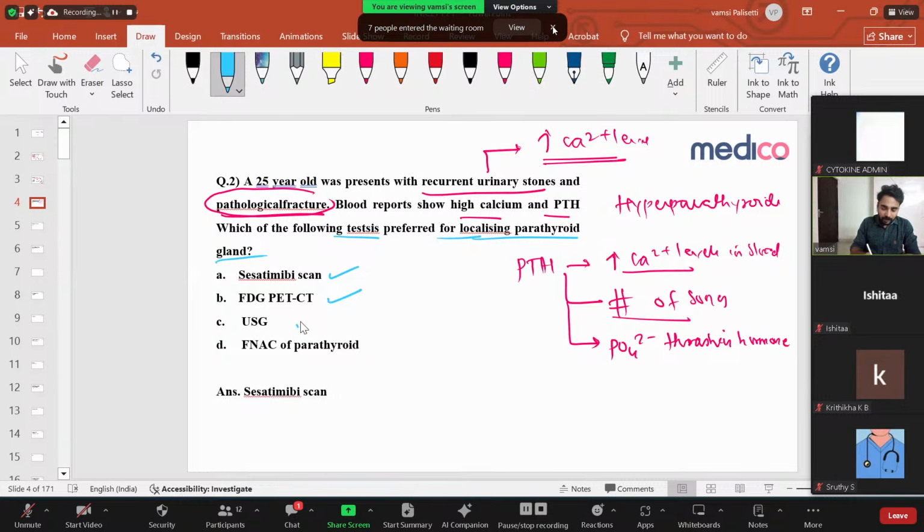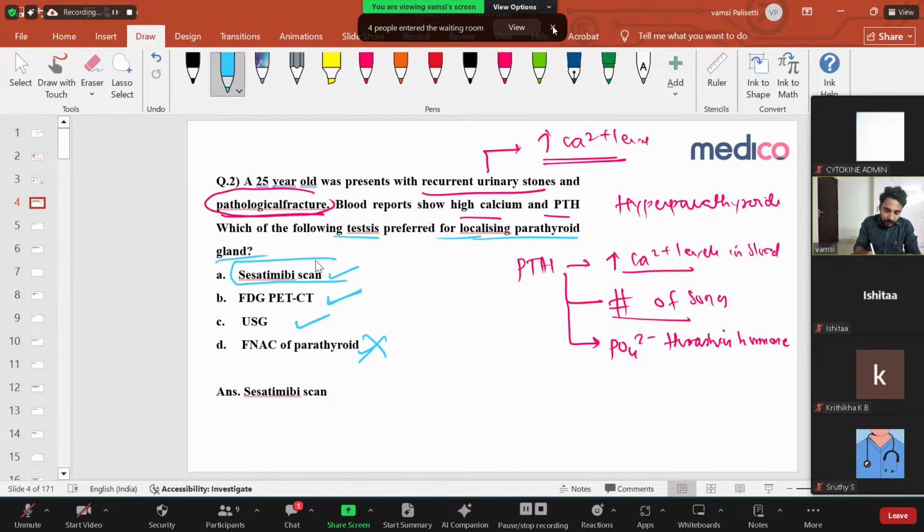The options are sestamibi scan, FDG PET, ultrasound, and FNAC. So what are they asking? To localize the parathyroid gland, you cannot do FNAC. It's an invasive procedure. Doing FNAC means you're taking a fine needle aspiration from the gland, so that is not a localizing technique. With just ultrasound, you cannot identify the parathyroid gland or parathyroid adenoma. FDG PET is a very costly scan which helps to localize all organs. That is also not the answer.